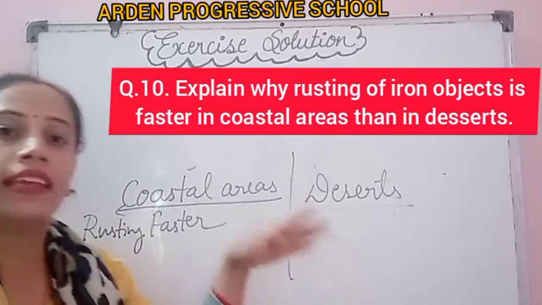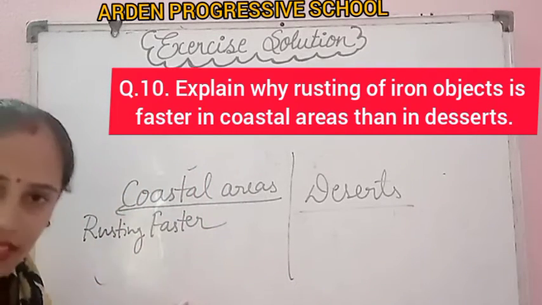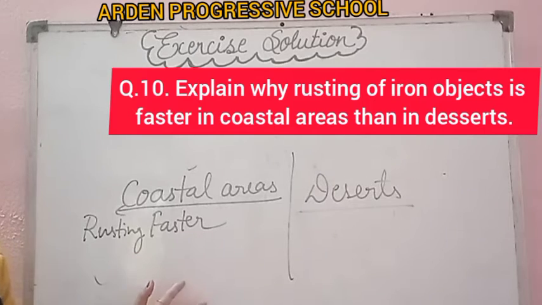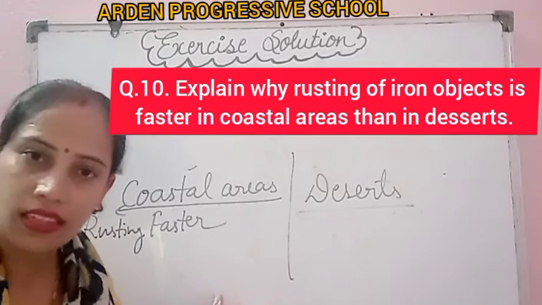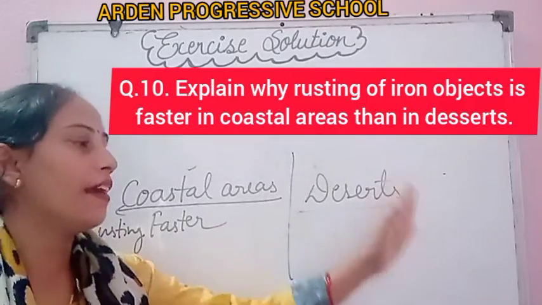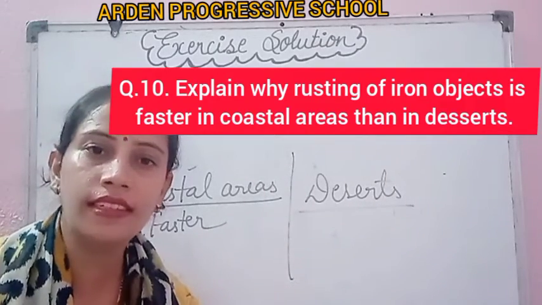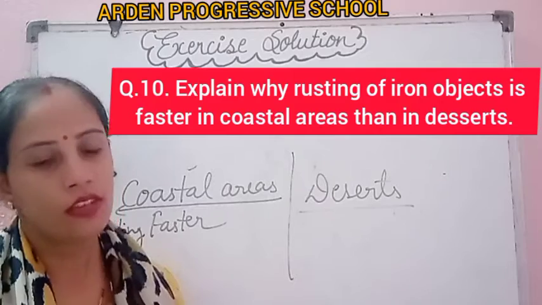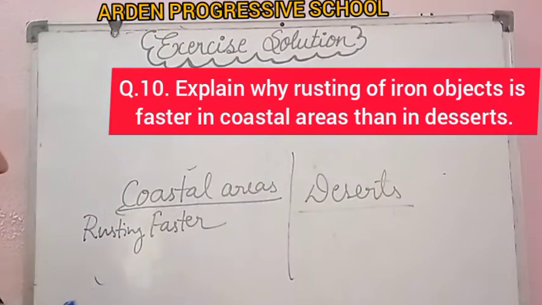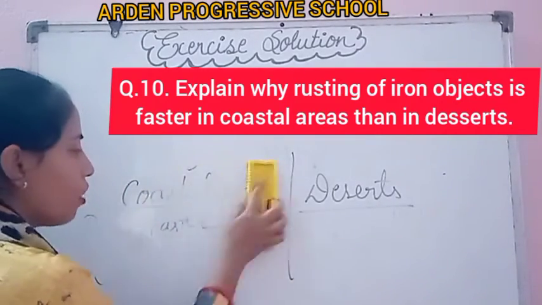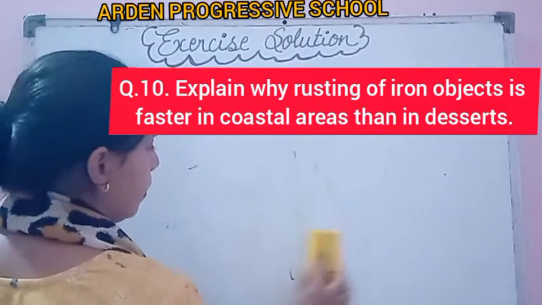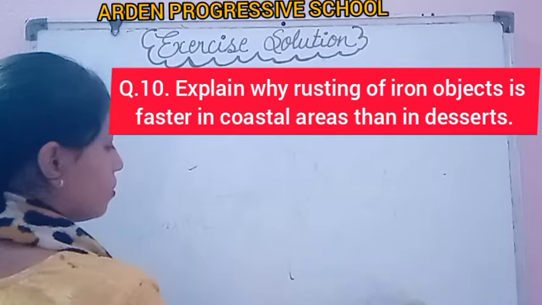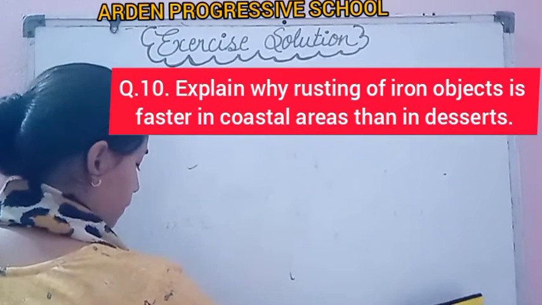That's why objects in coastal areas get rusted faster than iron objects in desert areas. The main reason is the presence of moisture in the air. I hope this question is clear to you all.